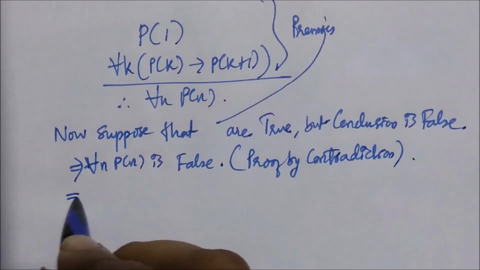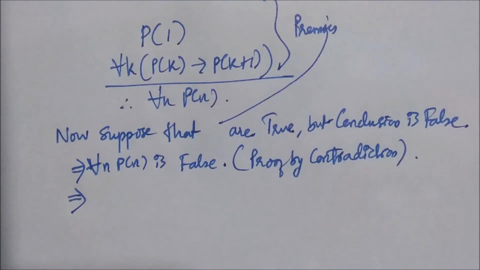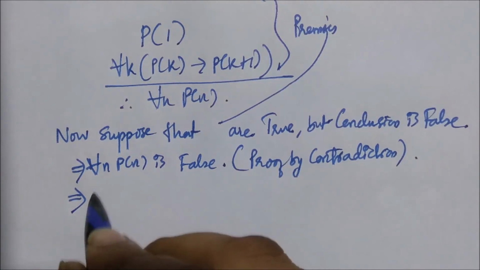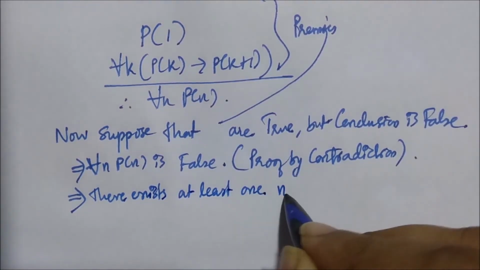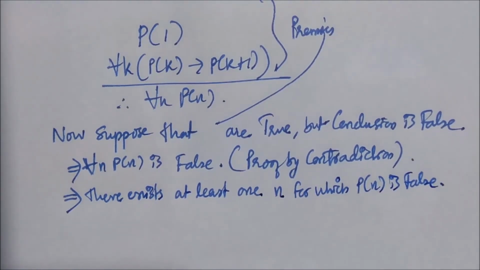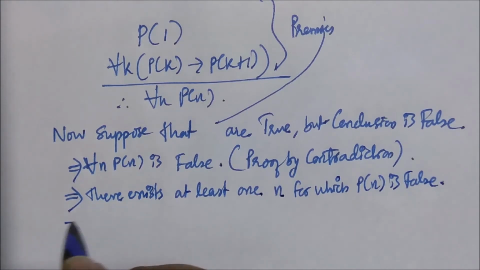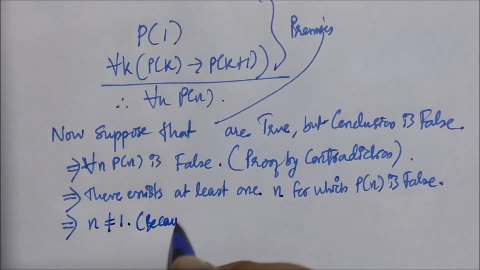So which means that for all n, P(n) is false according to our assumption. Now if for all n, P(n) is false, there exists at least one n for which P(n) is false. Obviously we can say that n is not 1, because we know from the premises that P(1) is true.